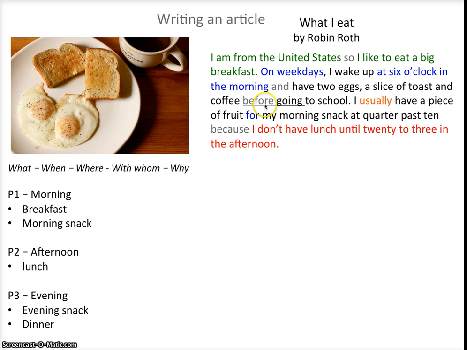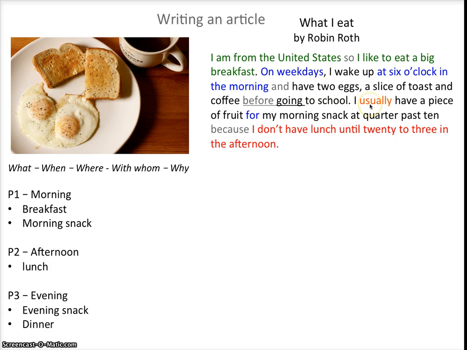We can also use words like before or after to show what time we do something. If we use a verb after before or after, then we want to use the ing form of the verb. So I have 2 eggs, a slice of toast, and coffee before going to school.